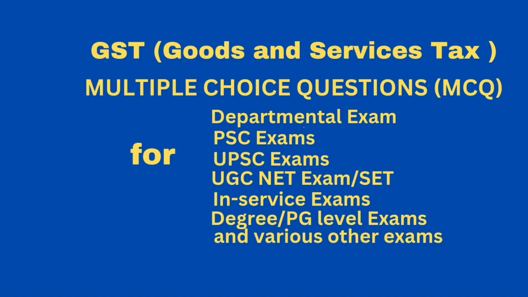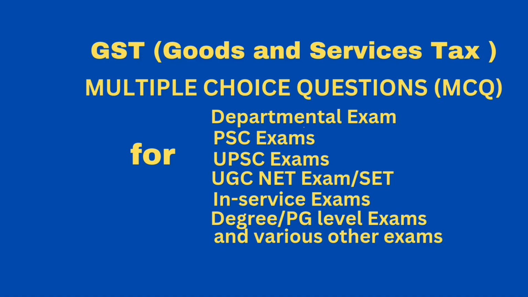Question, which of the following supply of services is subject to reverse charge? Option A, services provided by business facilitator to a banking company. Option B, services provided by an agent of business correspondent to business correspondent. Option C, services supplied by a director of a company to the said company. Option D, all of the above. Correct answer, option D, all of the above.